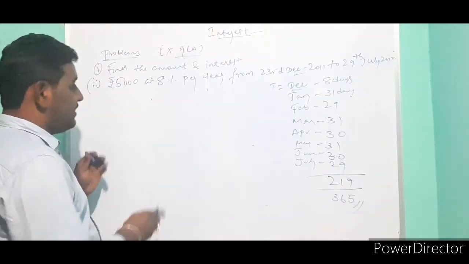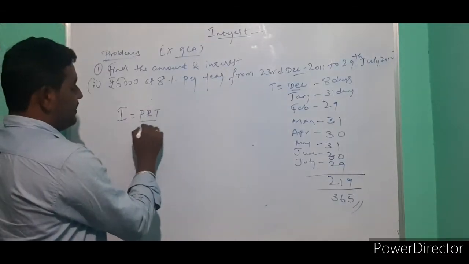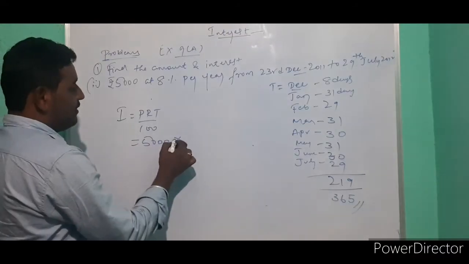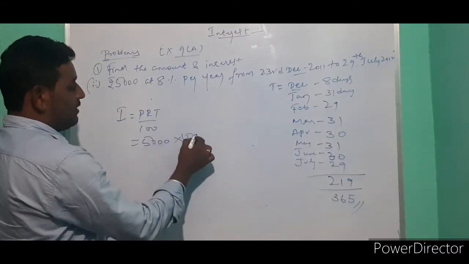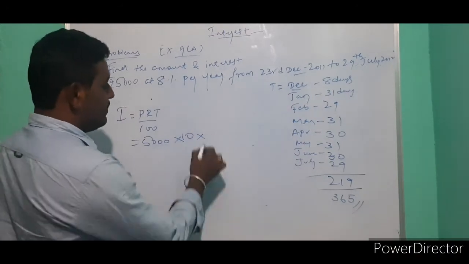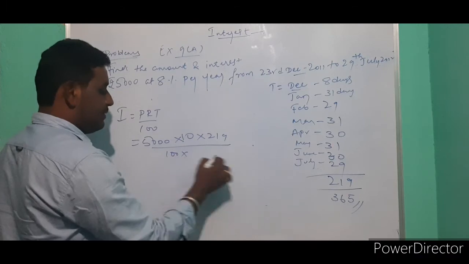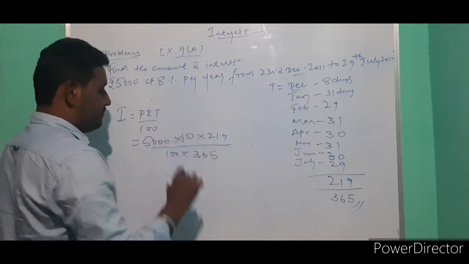First we have to find interest. PRT divided by 100. P is how much? 5,000. R is 10%. Time is 219 divided by 365, divided by 100.